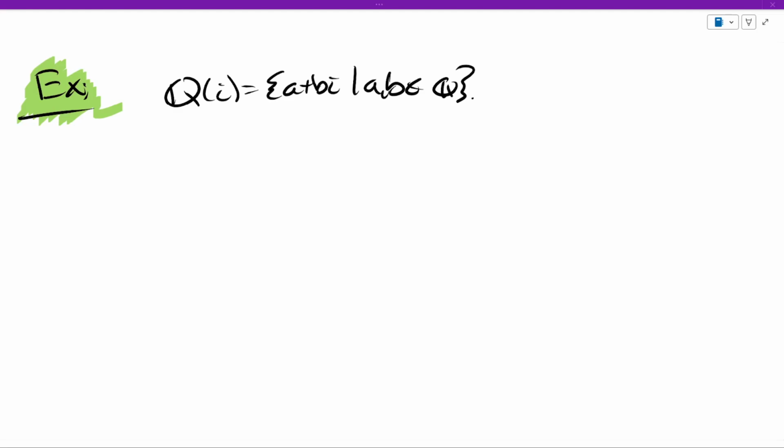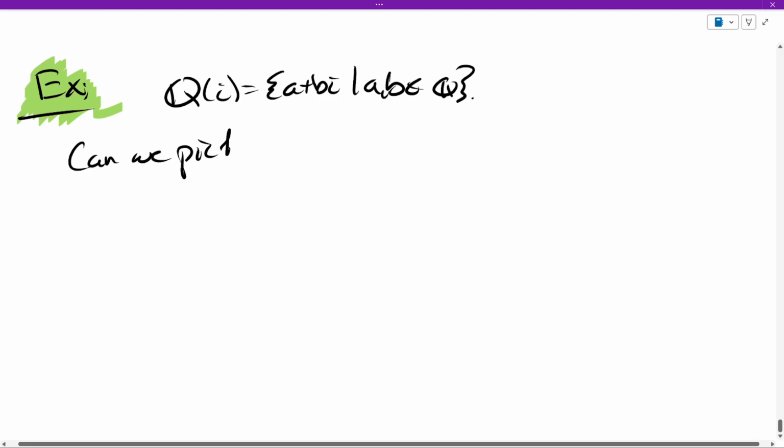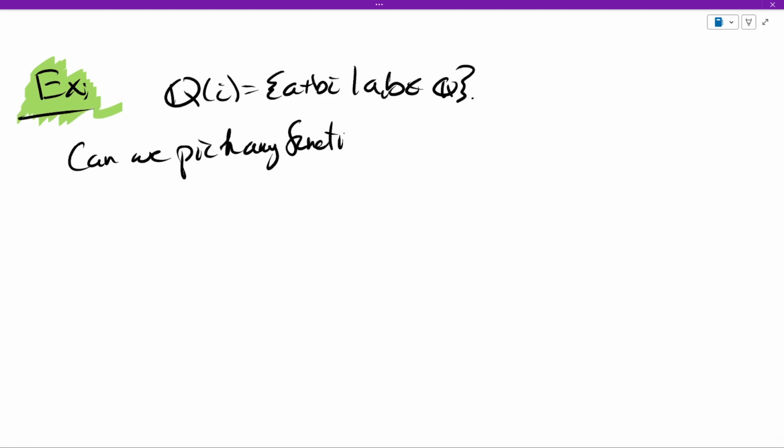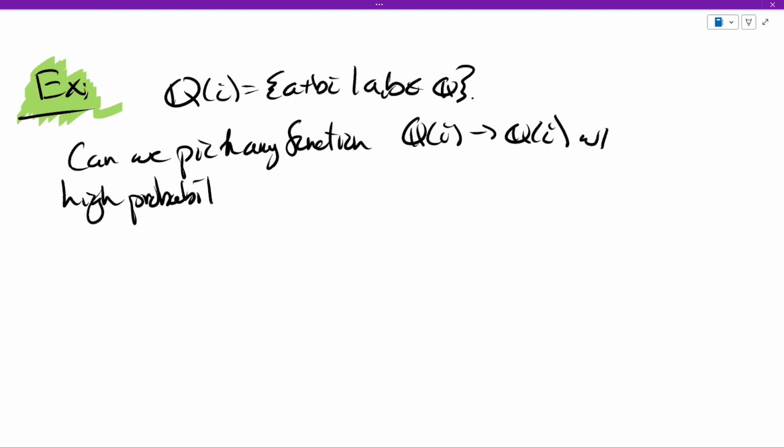Let's revisit the Gaussian rationals for a moment, and let's construct an automorphism of these guys. At first, it might feel like there's lots of functions from Q adjoin i to itself. Can you just pick any function from Q adjoin i to Q adjoin i, and that has a high probability of being an automorphism? The answer is no. With high probability it is not an automorphism, not satisfying those two compatibility checks to be a homomorphism.